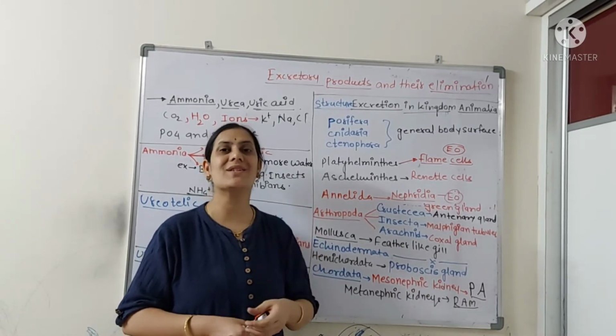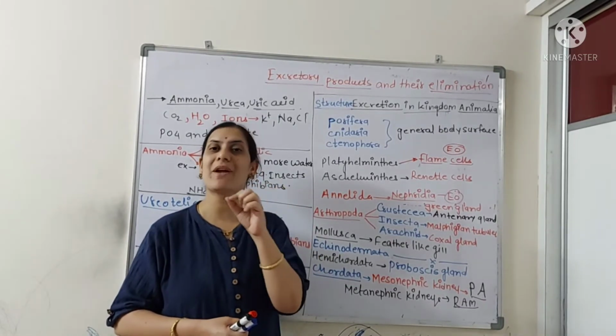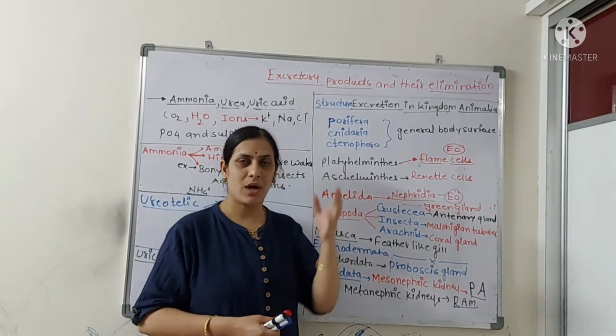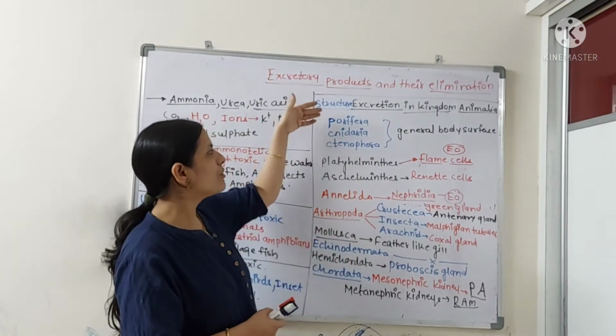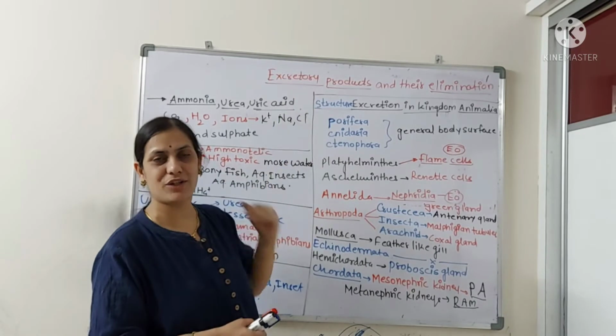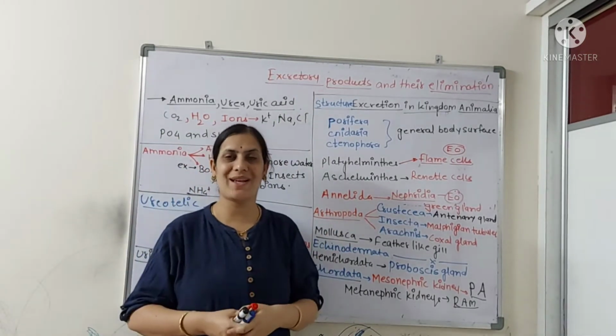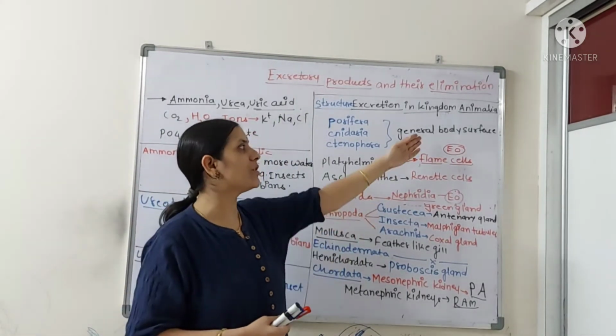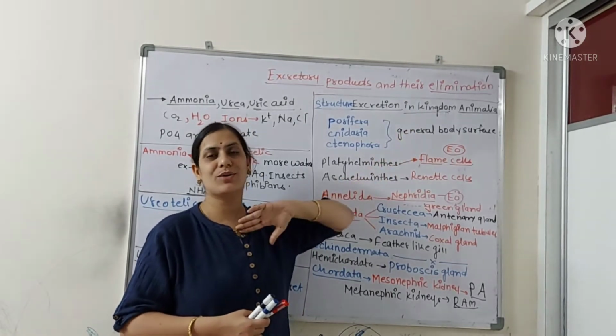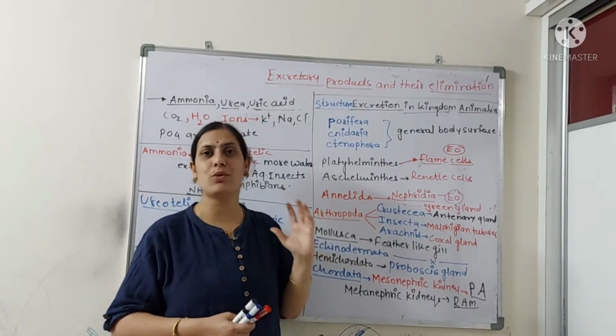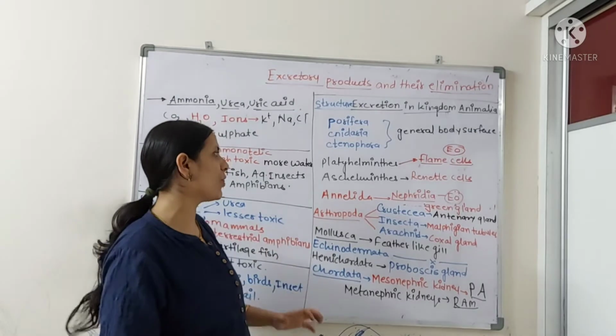So let's go for the survey of kingdom Animalia with respect to excretory structure. Right from the Porifera, if we start, truly speaking, for Porifera, Cnidaria, and Ctenophora, there is no special excretory structure present. So through the general body surface only, or simply by the diffusion method, they are removing the nitrogenous waste from the body.